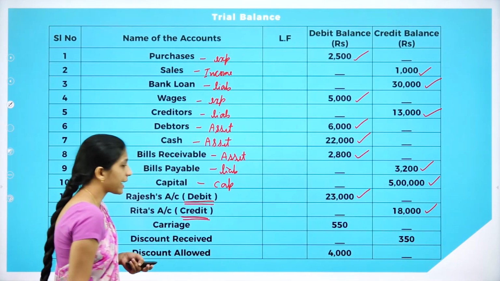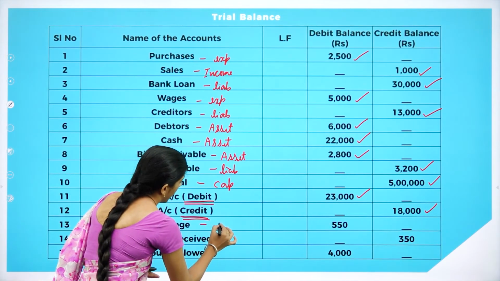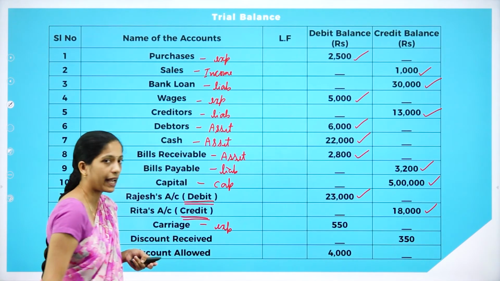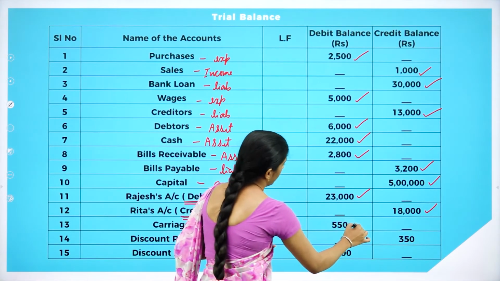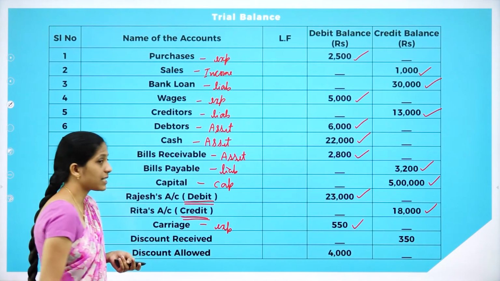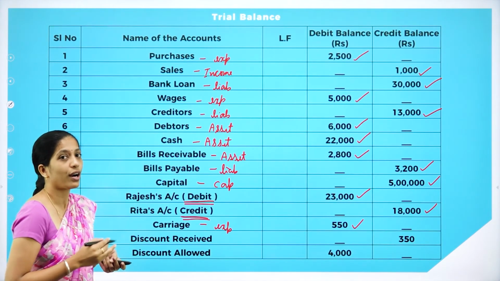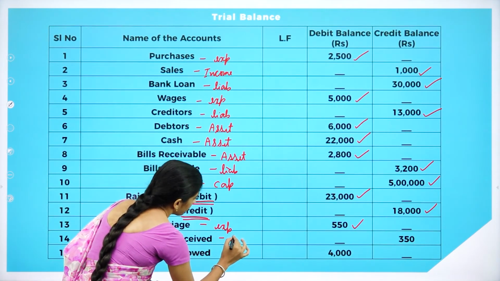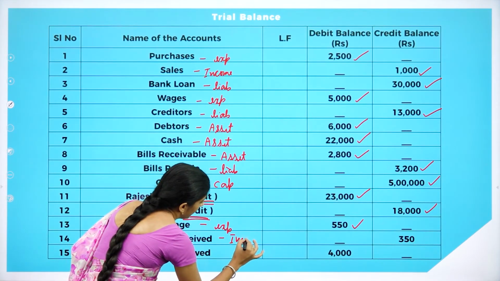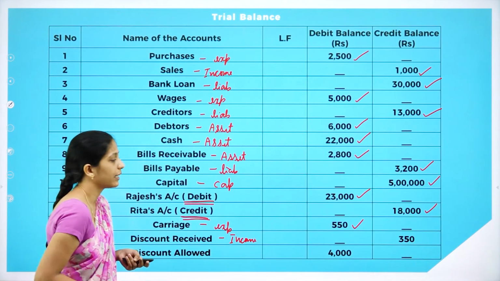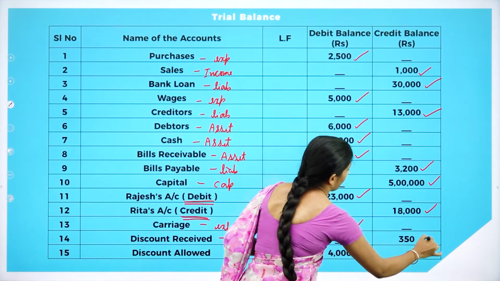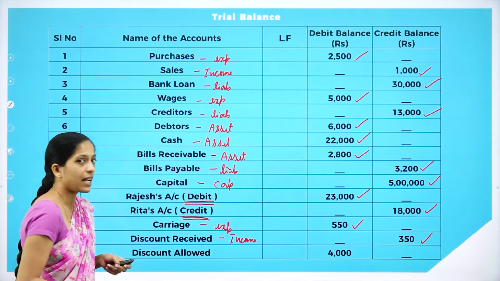And the next one is carriage. So, carriage is what? It's an expense. So, debit expense. So, 550 debit balance. And the next one is discount received. So, it is what? It's an income. So, it's an income. So, where do we record? Under credit balance 350.